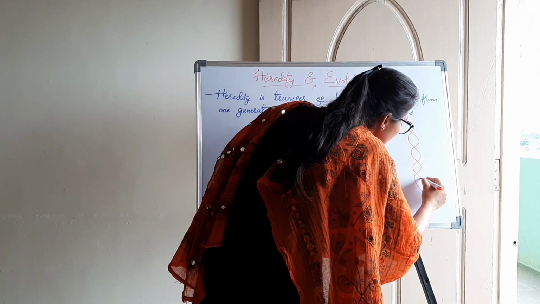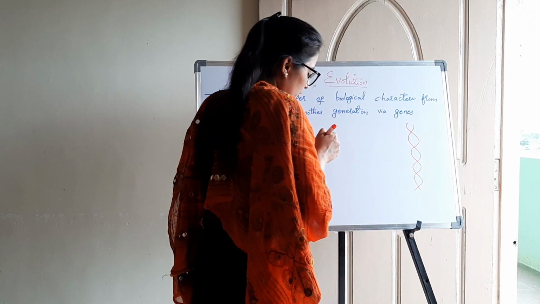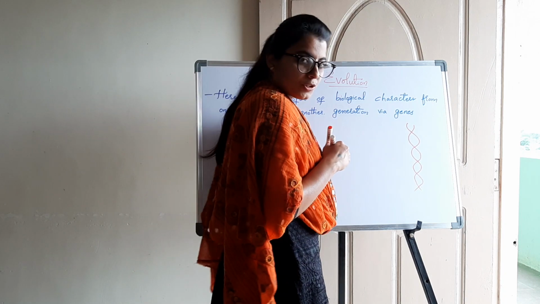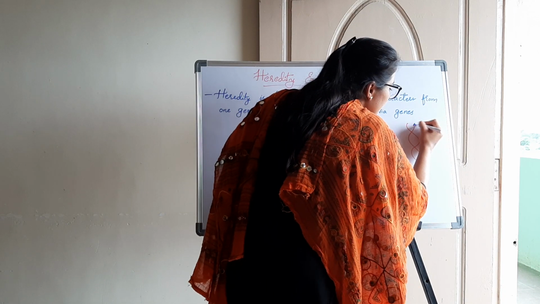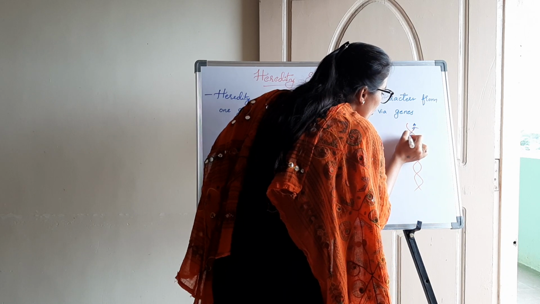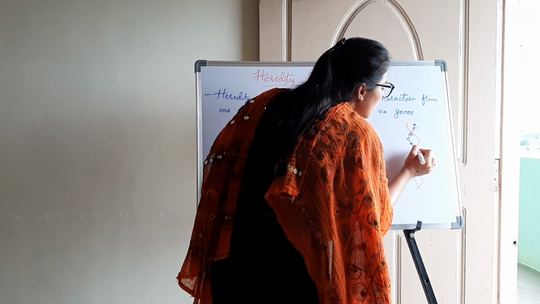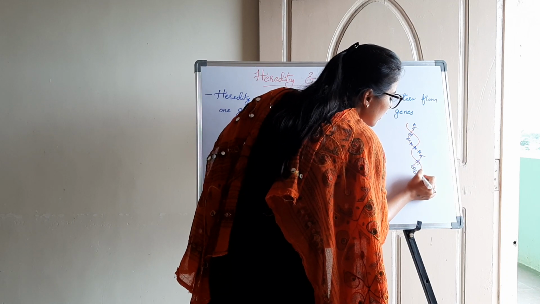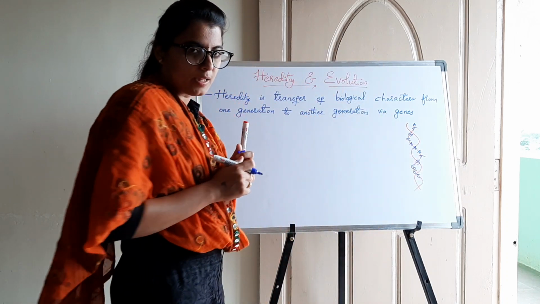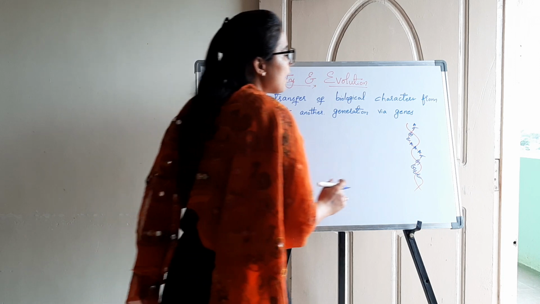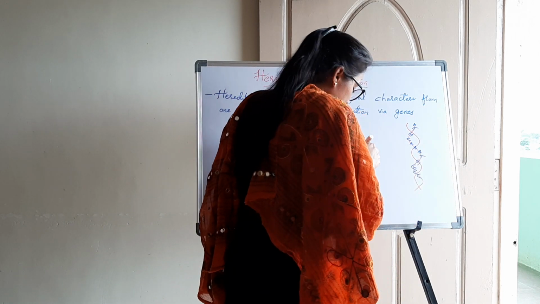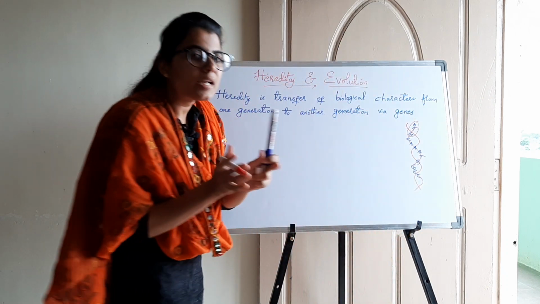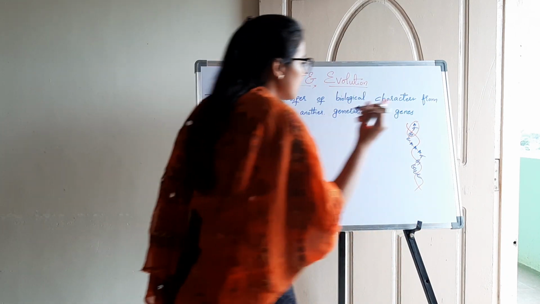Now you know this DNA is made up of nitrogenous bases. It may be adenine, thymine, guanine or cytosine, any nitrogenous bases it is made up of. Now the part of the DNA which is getting expressed in the individual is nothing but genes.